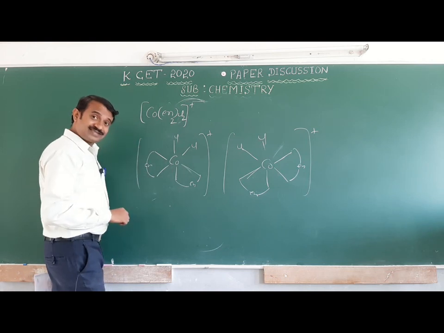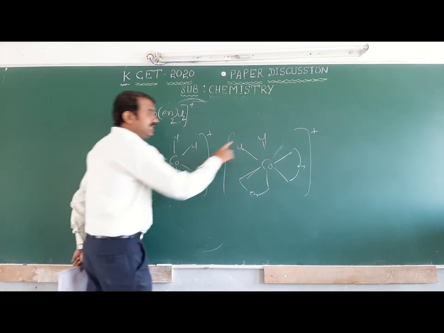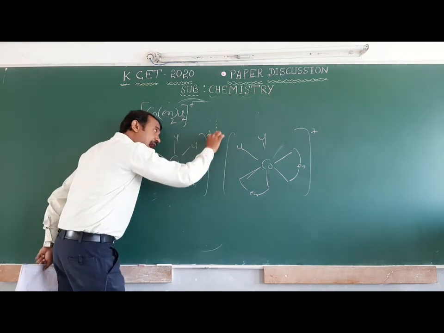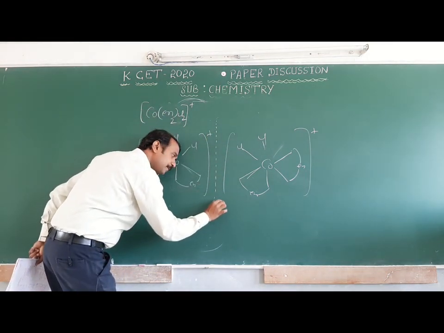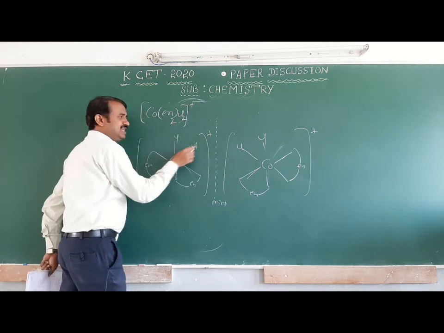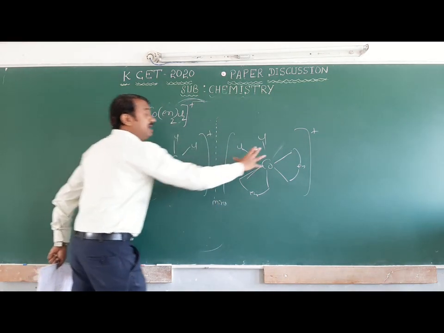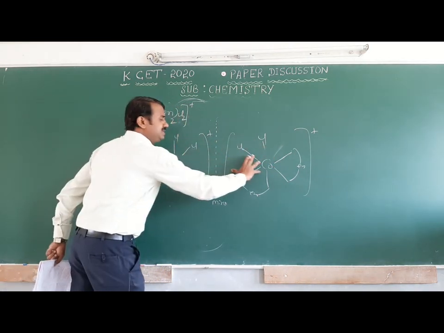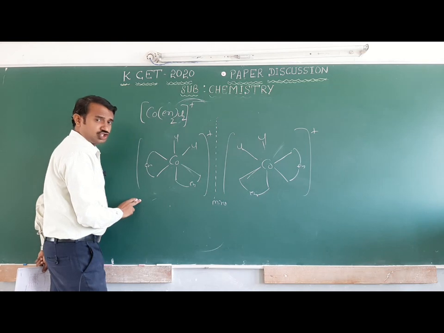That is called cis geometrical isomerism. Here also this is cis, but this compound has a mirror image. Cl is on the front side, this is the mirror image, and it is non-superimposable. A non-superimposable mirror image is called an enantiomer.